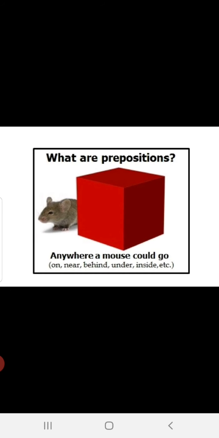Now, what are prepositions? Here one example is given with this mouse. Anywhere a mouse could go: on, near, behind, under, inside. Depends on the sentence or the situation given.